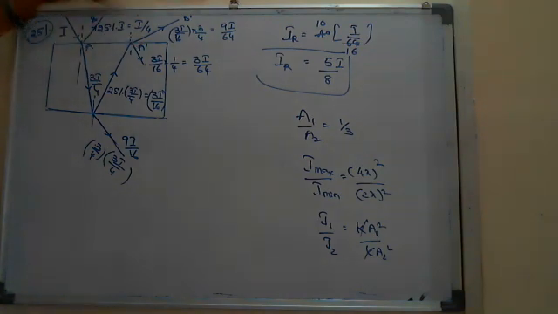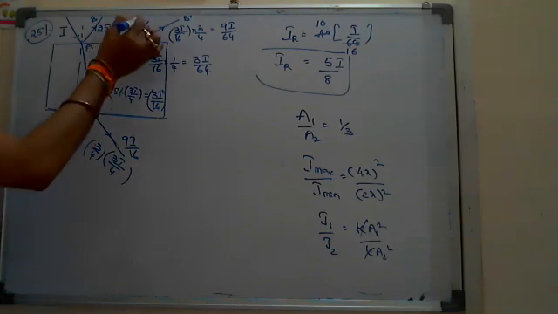These two light waves are interfering with the phase difference of 0 or 2 pi or 4 pi. Then what will be the maximum intensity that you can get, he is asking.